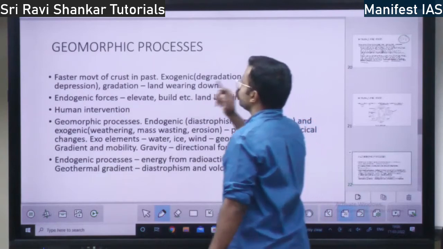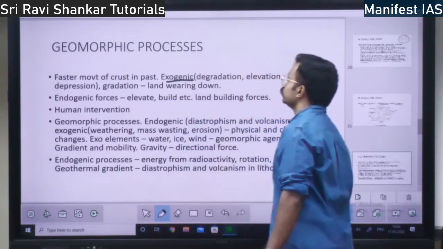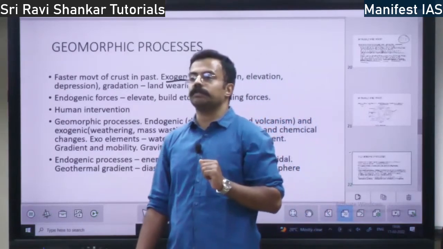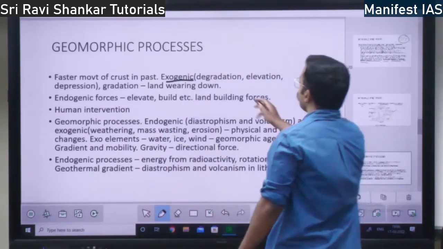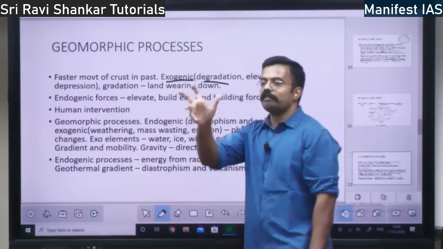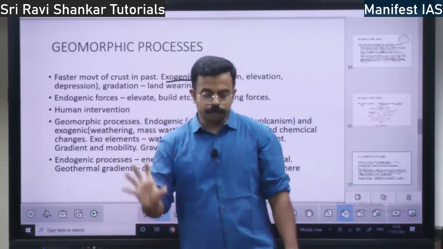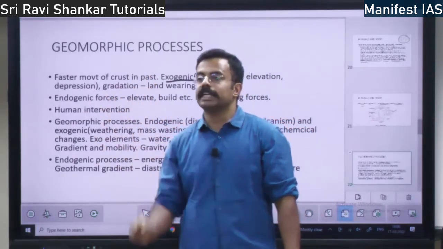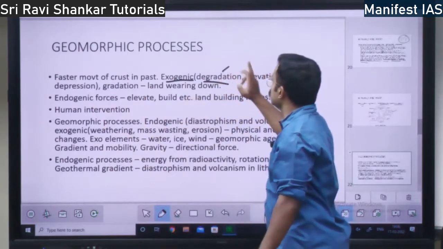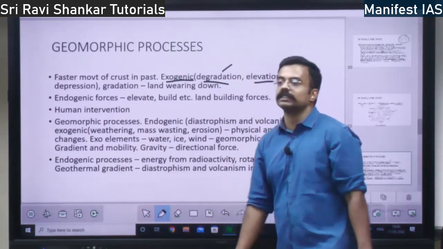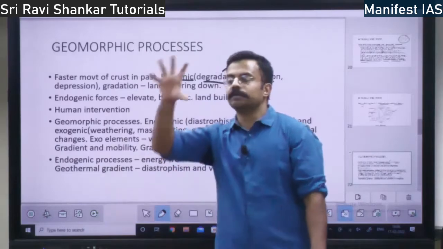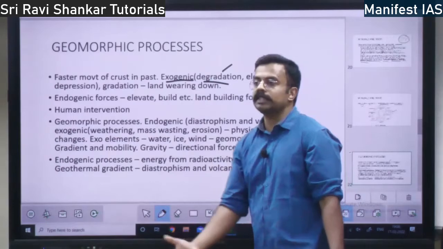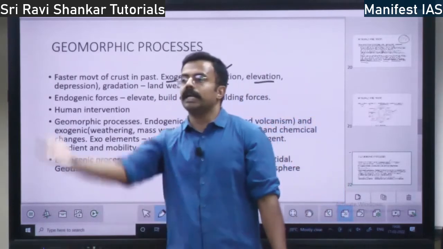So there are two kinds of forces. One is exogenic force. Exogenic means the forces outside the earth are called exogenic forces. What are exogenic? You have degradation. Suppose you have a fossil or rock, if it gets degraded, if you have wood, if it gets degraded, that is the first process. Or if there is elevation. Degradation means bigger body becoming smaller body, bigger rock. Whereas elevation means there will be a building of rock.